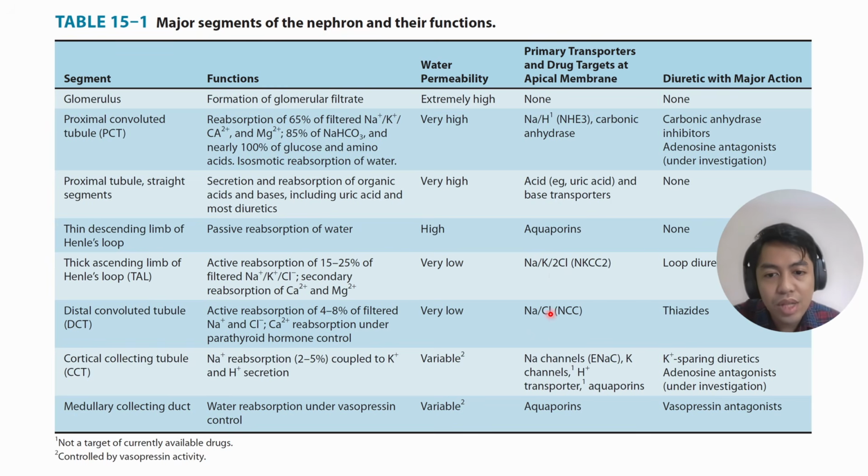For the distal convoluted tubule, you have the NCC or the sodium chloride cotransporter, which allows you to reabsorb sodium and chloride ions, and also the reabsorption of calcium in the DCT.